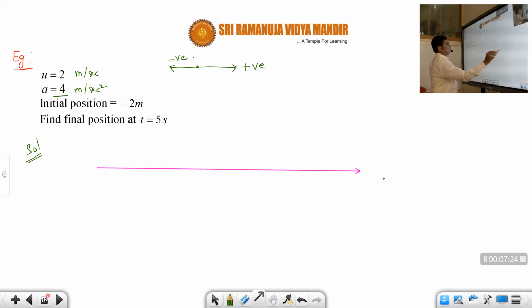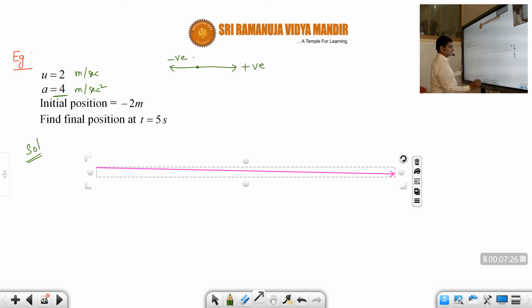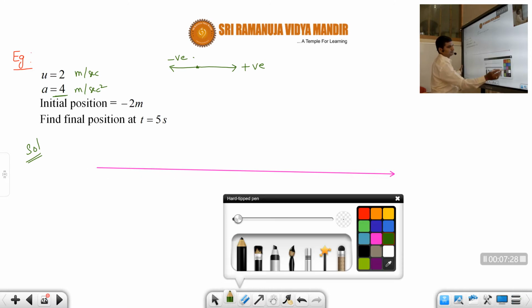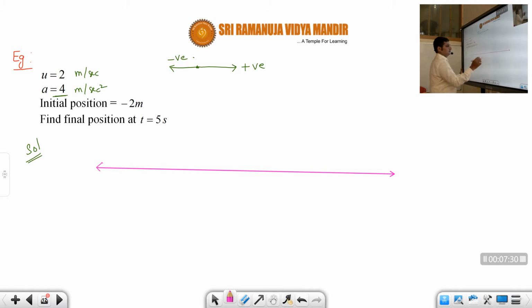Let us say this is the origin. This is 1, this is 2, this is -1, this is -2. So initially the object may be somewhere around here, this is the initial point.